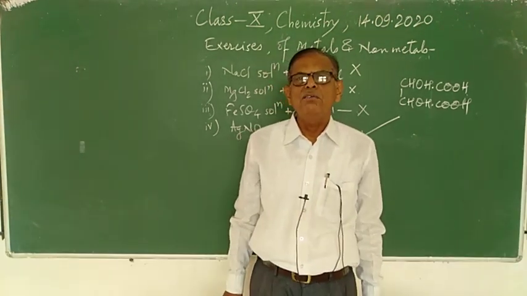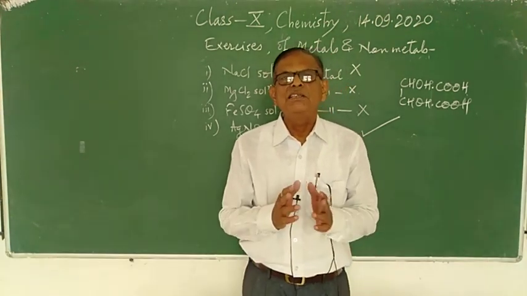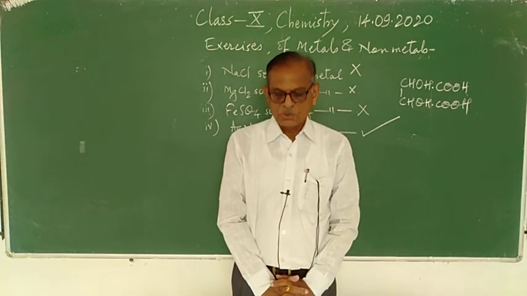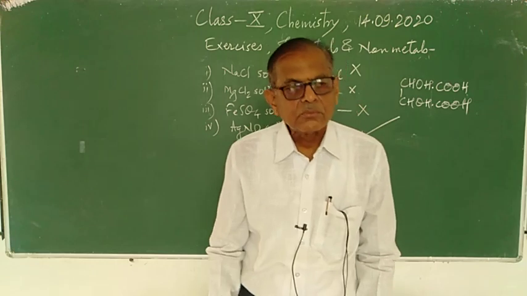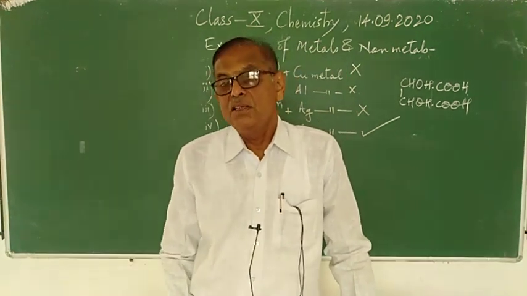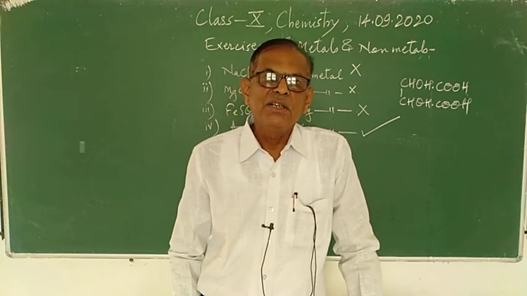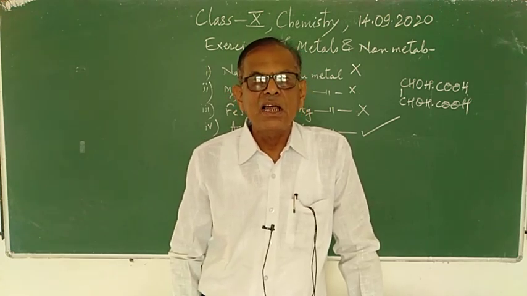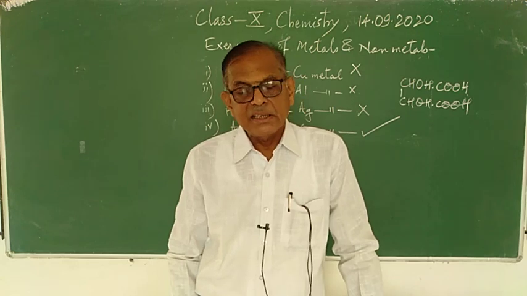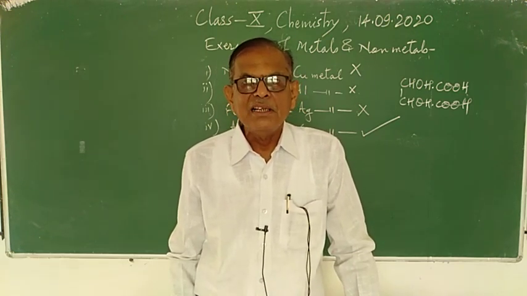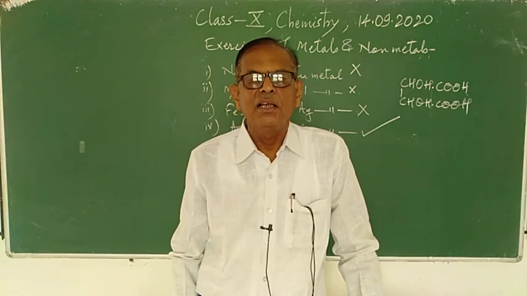When the weight of the gold is much reduced, that means the goldsmith used aqua regia, because I have told you that aqua regia is a mixture of 3 parts concentrated HCl and 1 part concentrated nitric acid, in which noble metals like gold and platinum are soluble.